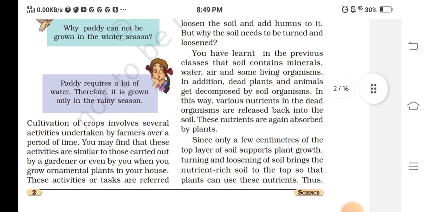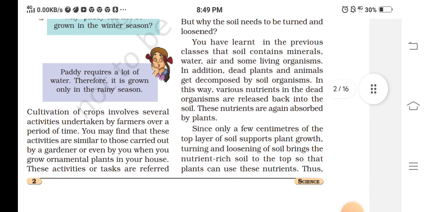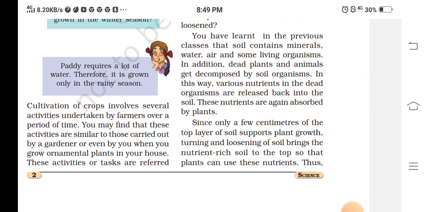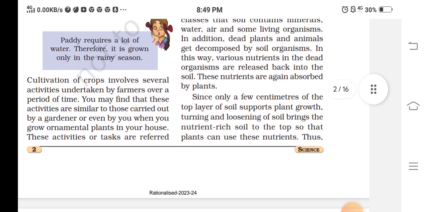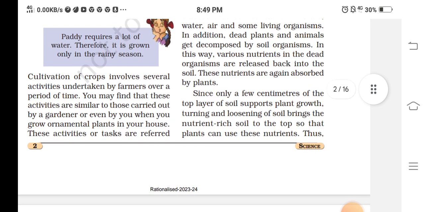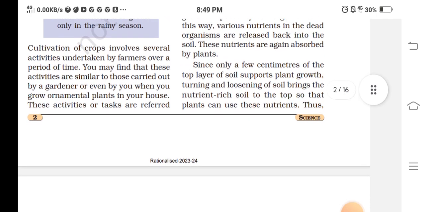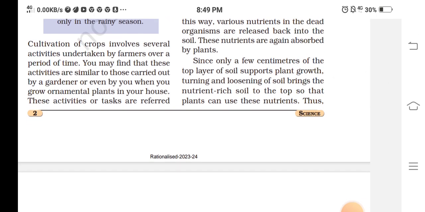But why does the soil need to be turned and loosened? You have learned in previous classes that soil contains minerals, water, air, and some living organisms. In addition, dead plants and animals get decomposed by soil organisms. In this way, various nutrients in the dead organisms are released back into the soil. These nutrients are again absorbed by plants.